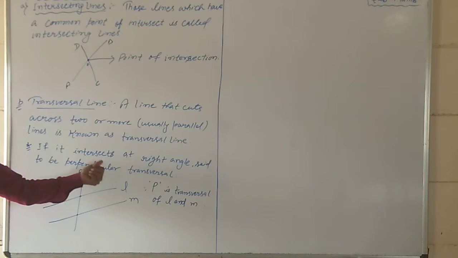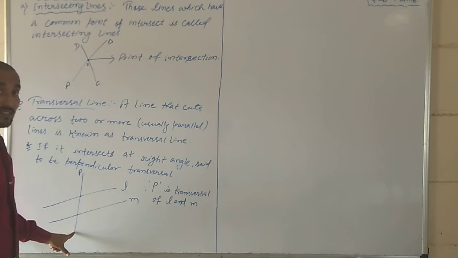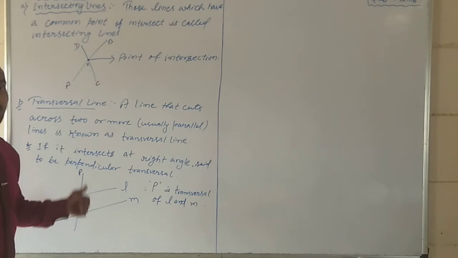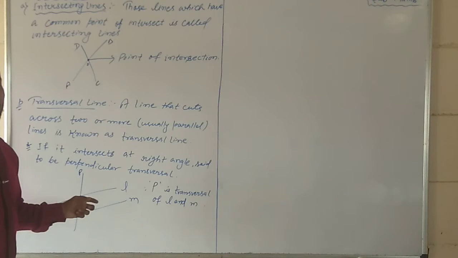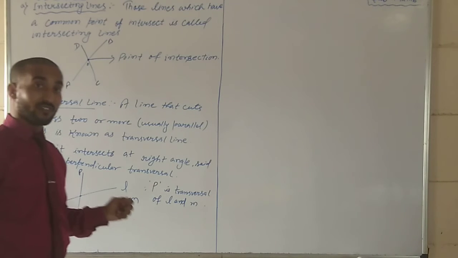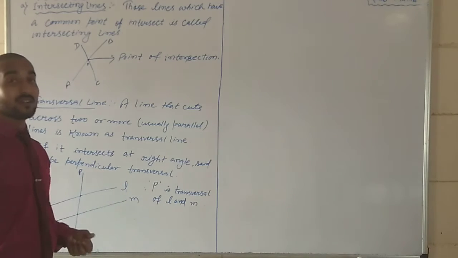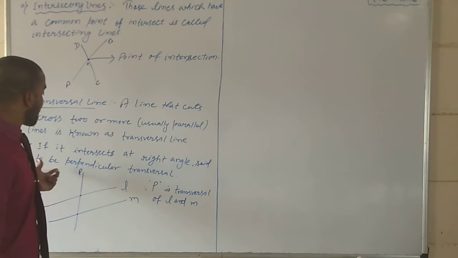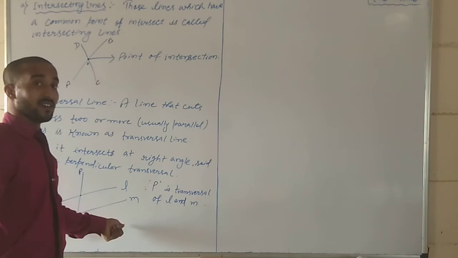If it intersects, suppose this angle is intersecting across, but it is not right. But sometimes this transversal line cuts at an angle of 90 degrees, it means at a right angle. Then it is said to be a perpendicular transversal. What can we call the transversal? Perpendicular transversal. P is a transversal line of L and N.